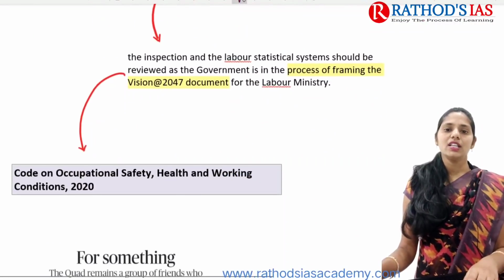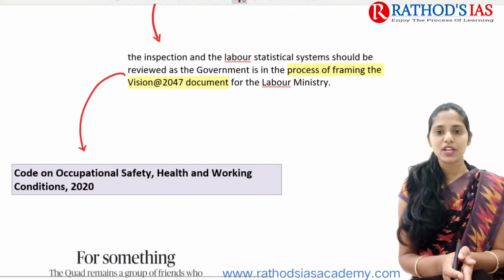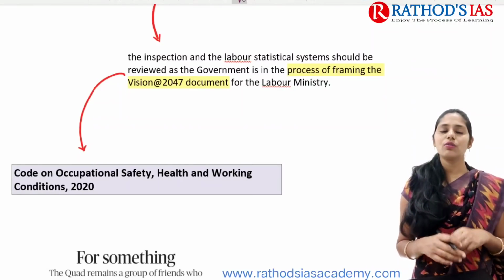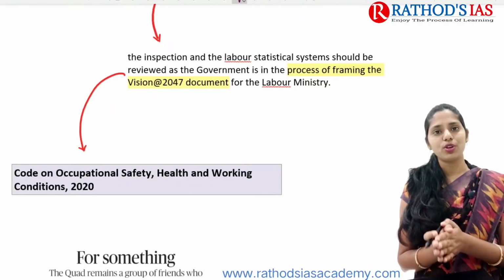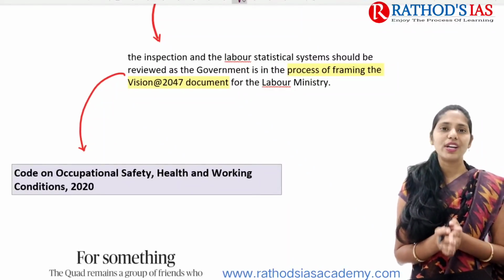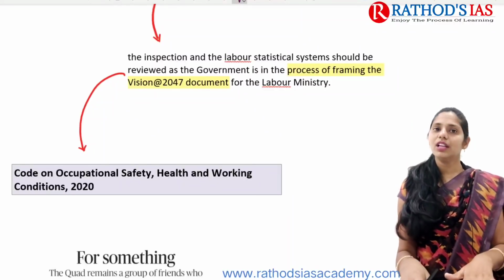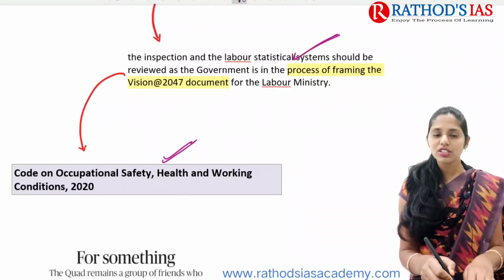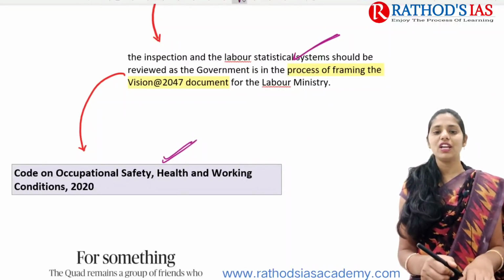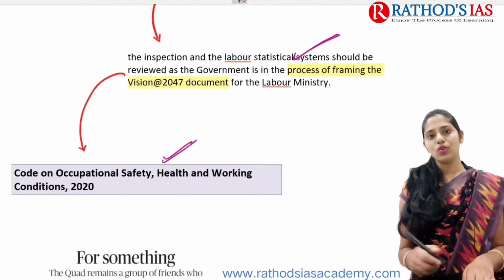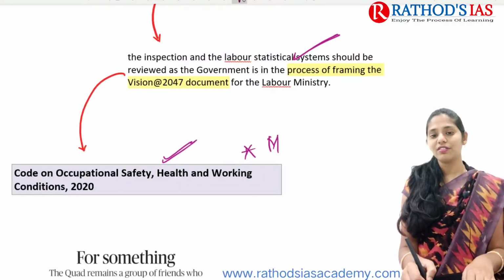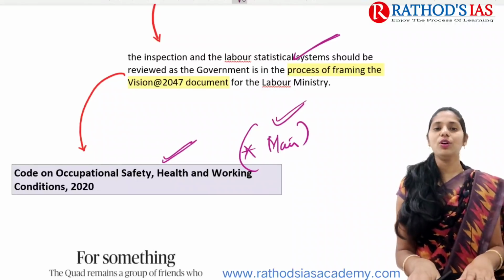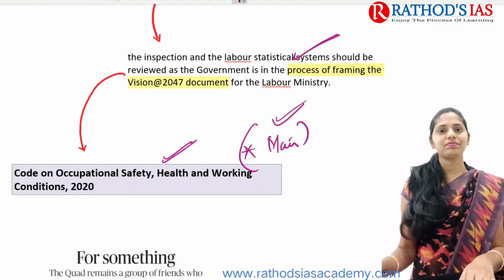So what is the need? The need here is that we need to go for proper inspection and we need to have better labor statistical systems, such that we can go for the process of framing the Vision 2047 document for the Labor Ministry. So this is the need. And here, as I said, you have to do a revision regarding the Code on Occupational Safety, Health and Working Conditions, 2020. This part will be very important for your Mains. So whenever I give any homework, please do it. That is for your benefit itself, not for my sake.